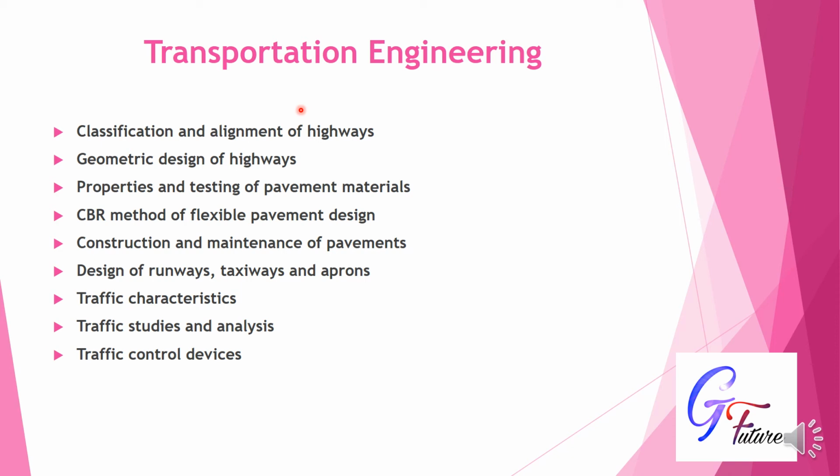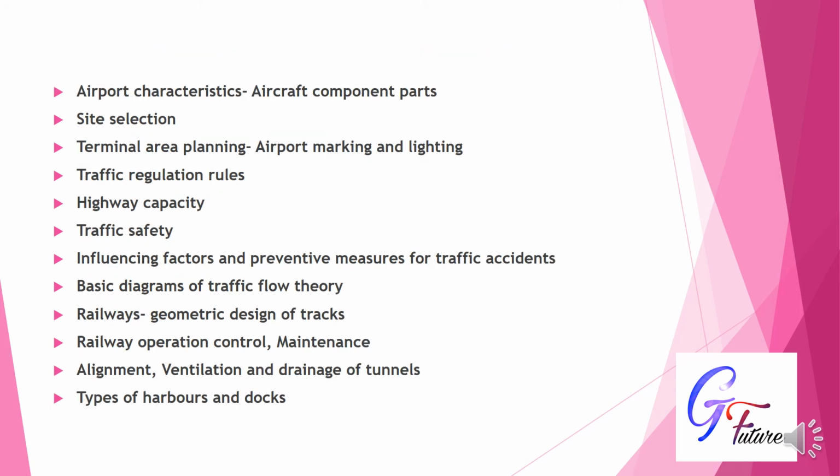It contains the airport, railways, roadways, etc. First one is the topics related to highways. Subjects: alignment and classification, designs, properties of pavement materials, CBR method, construction and maintenance of pavements. Next, move to the runways, taxiways, aprons of airport, traffic characteristics, traffic studies and analysis, traffic control devices, signals, etc. Airport characteristics: aircraft component parts, site selection, terminal area, highway capacities, traffic regulation rules, traffic safety, all related to traffic.